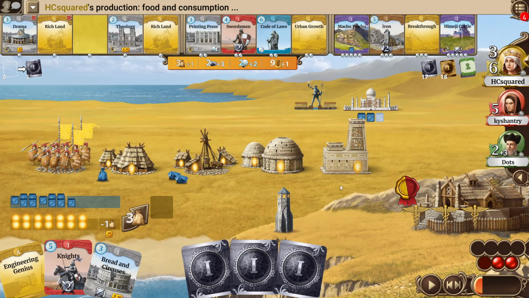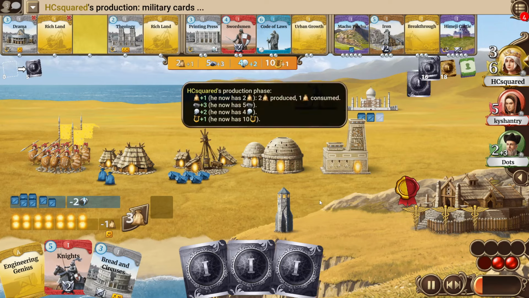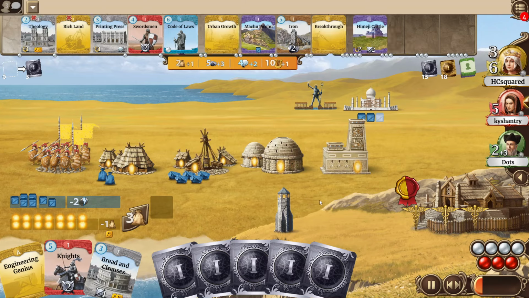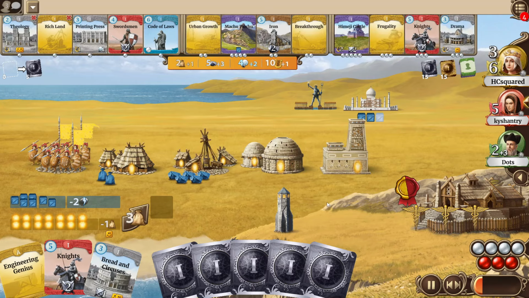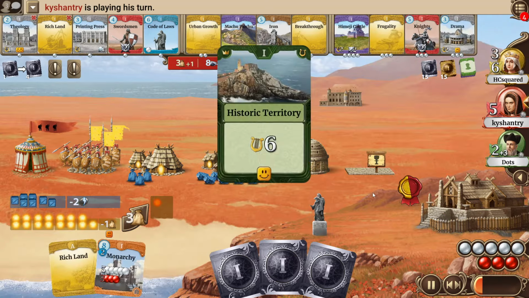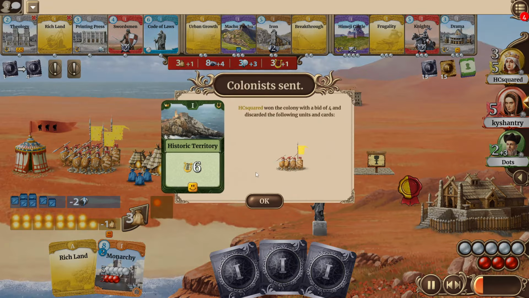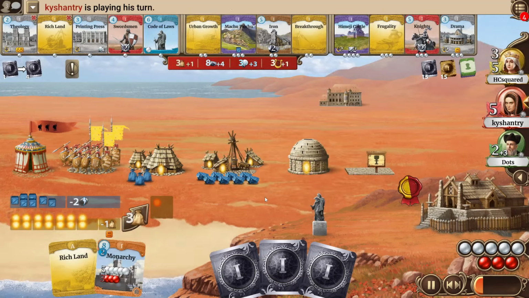And with him going for the cartography, that's certainly a sign that maybe he put some colonies into the deck, or maybe, I guess Kyshantry didn't seed any events, so with Isabella, I thought maybe he could have put a colony in there as well, but of course he hasn't seeded an event yet. Kyshantry seeds an event now though, and actually the first colony is revealed immediately, so HCsquared developing that cartography just in time, and I think with 4 he of course wins it for just a warrior. There's a Suez in there, so that's definitely not bad for him.